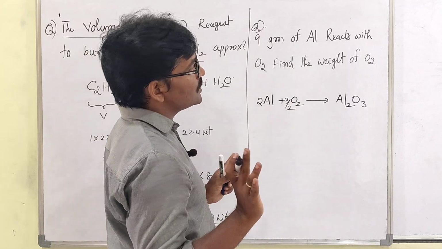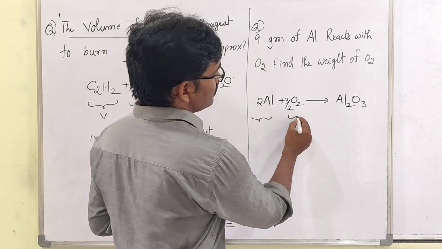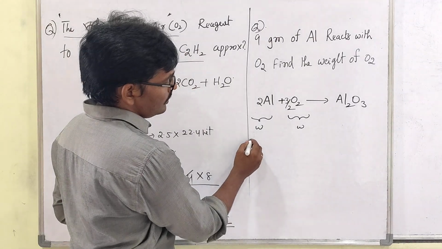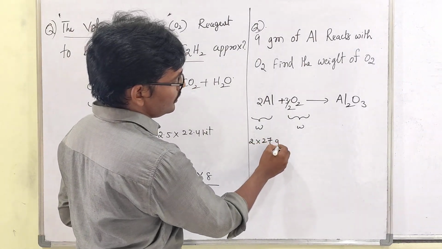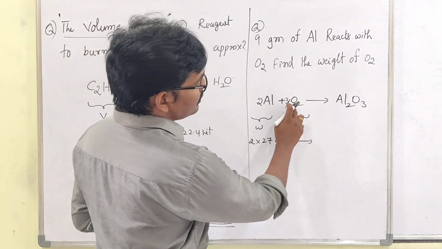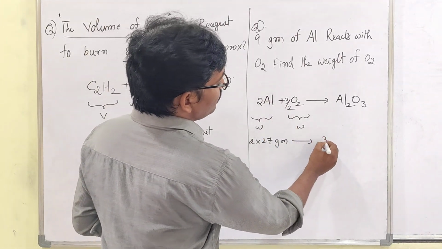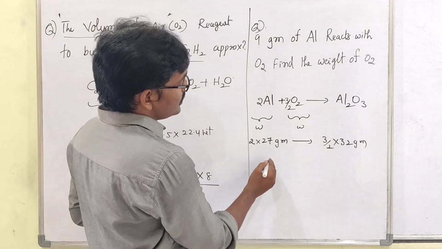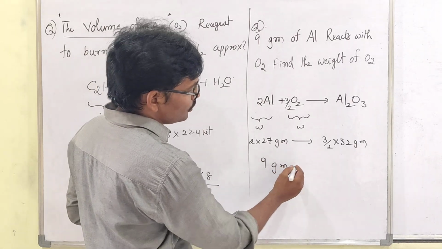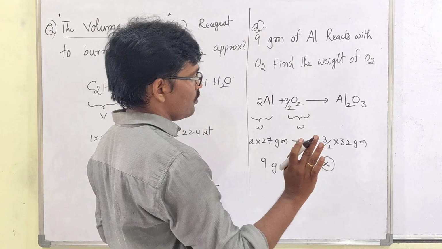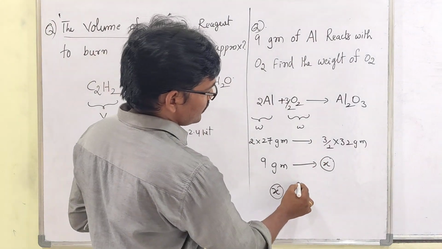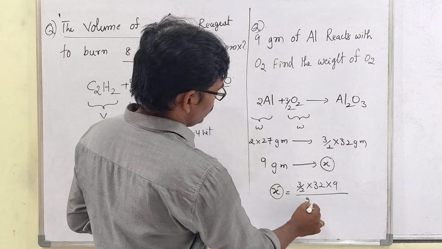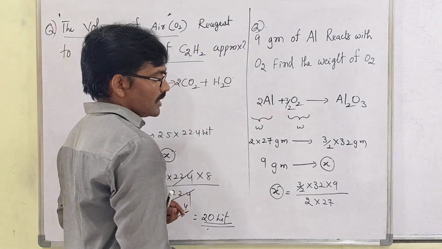Sir, here the weight by weight relation between oxygen and aluminum. According to the equation, 2 into 27 grams of aluminum reacts with 3 by 2 into 32 grams of oxygen. Clear, my dear students? Then they mentioned that 9 grams of aluminum only reacts, then how many grams of O2 is required? So x equals, by cross multiplication, 3 by 2 into 32 into 9 divided by 2 into 27. Okay, clear? Right.